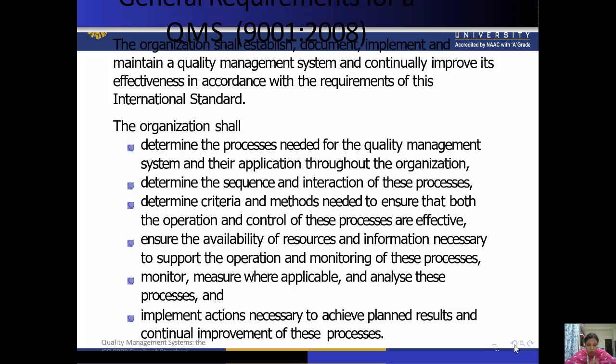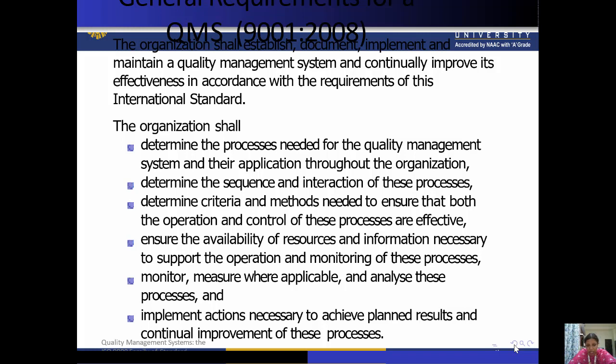That is, it is not that you can use any process at any time. That means we have to check the sequence and whether there is any interaction between the processes or not. This we also need to check for developing quality assurance in our organization. Similarly, determine the criteria and methods needed to ensure that both the operation and control of these processes are effective. So we need to check that all the criteria as well as methods needed for the operation and control of these processes are effective.